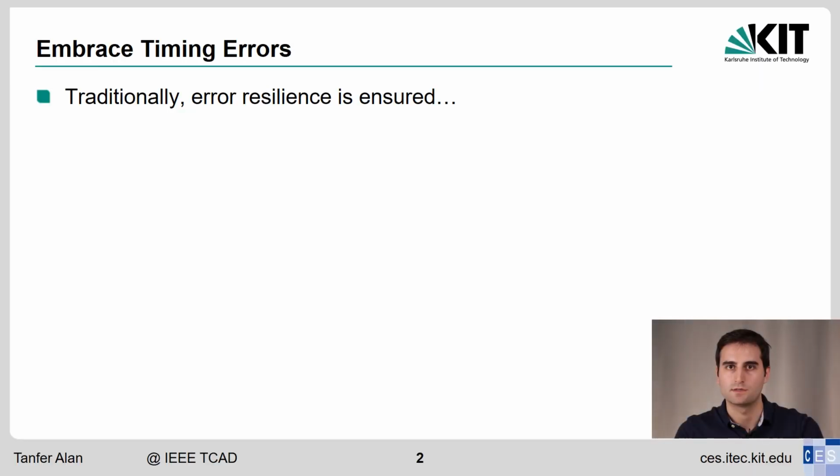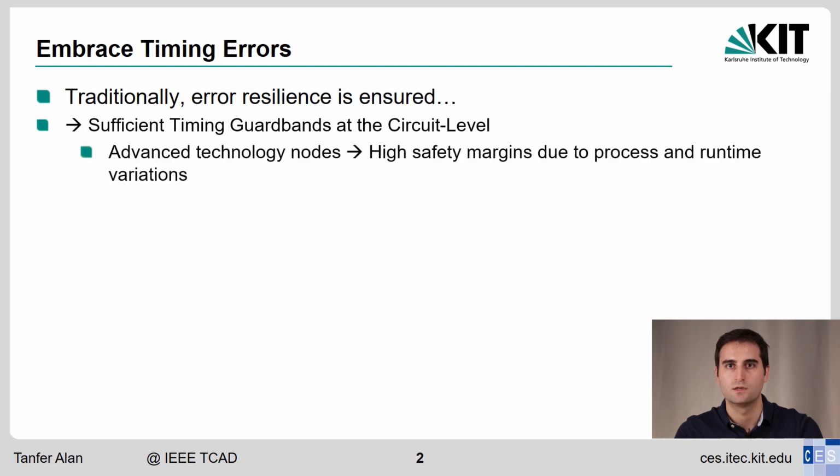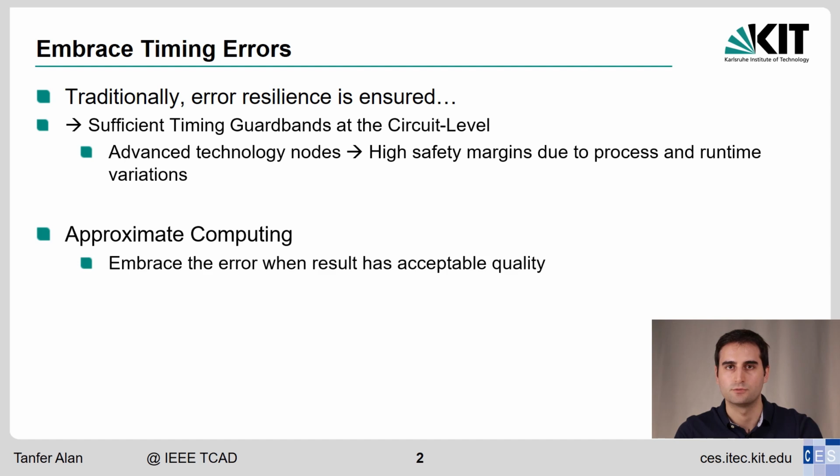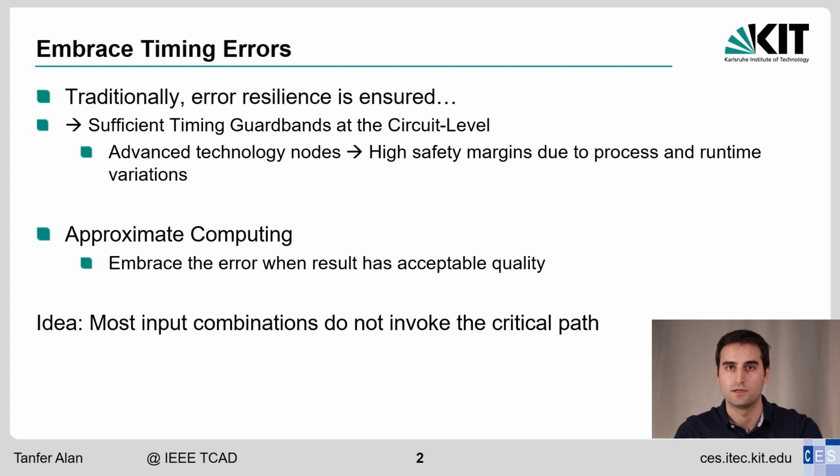Traditionally, timing guard bands ensure error resilience at the circuit level, but in advanced technology nodes, process and runtime variations have high margins. Alternative approaches embrace the error. For instance, approximate computing allows the error as long as the output quality is acceptable. The idea behind using timing speculations, meaning invoking timing errors, is that it happens rarely. Most input combinations do not invoke the critical path, so they can be done in a shorter time or at a lower voltage.